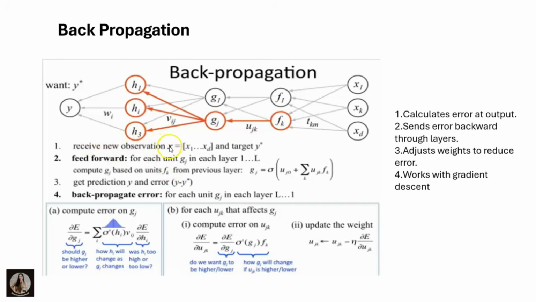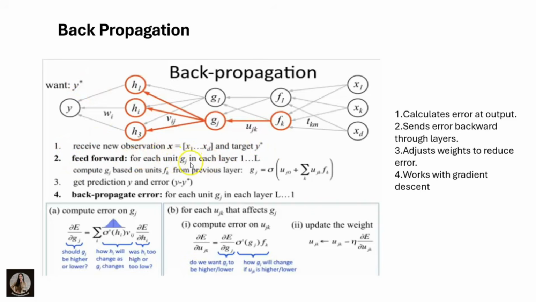It receives a new observation x equal to x1 till xd, and the target is y star. Here these are all the new observations, that is x equal to x1, xk and till xd. Clear? And the target is y star. You have to write down this one. The next step is feed forward.